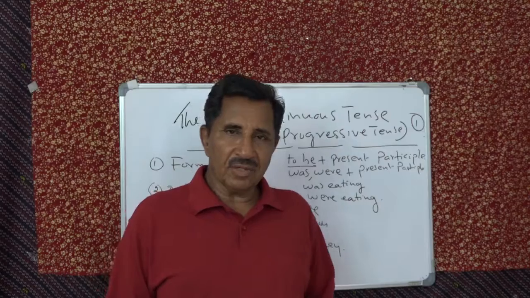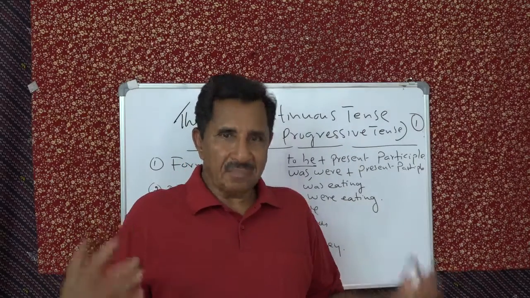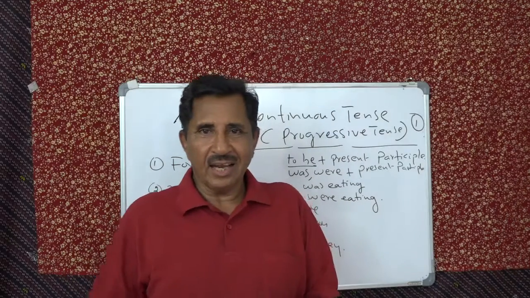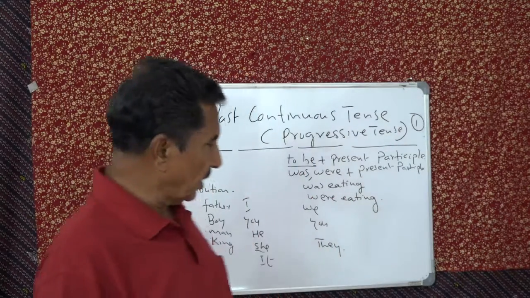Then you have boys, girls, women, men, kings, queens, grandfathers and grandmothers. So any of these, in plural.